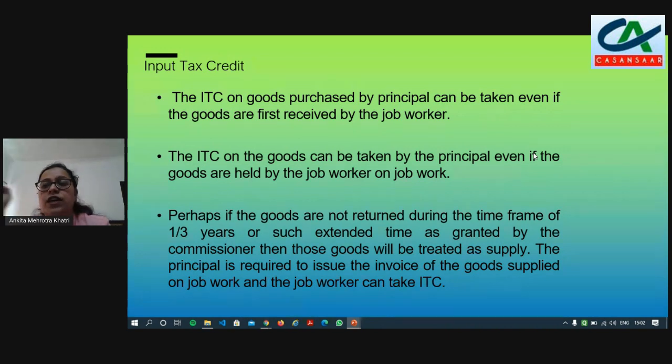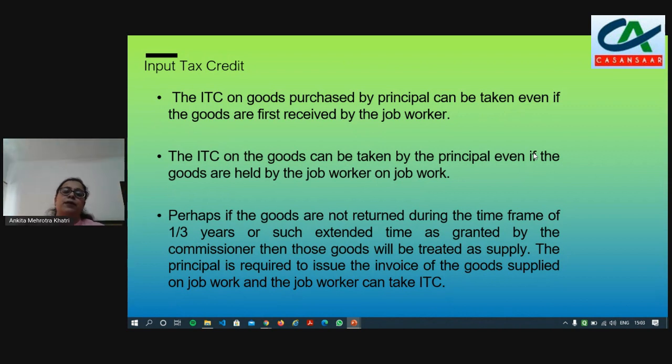Now here the job worker is purchasing on behalf of the principal. If he makes the payment to the particular vendor, then he can send this invoice back to the principal as a pure agent and receive back the amount paid for those things, or the principal can directly make the payment for those goods purchased by the job worker. So there are two scenarios.